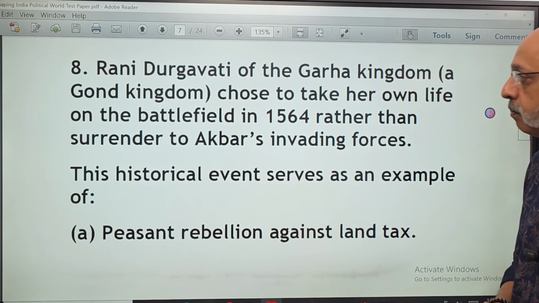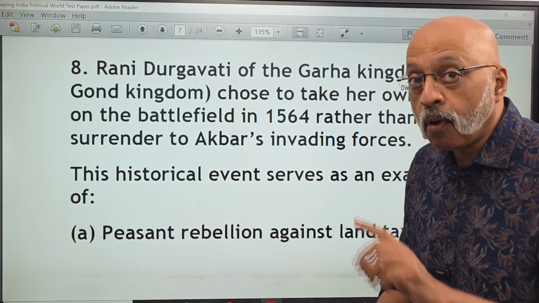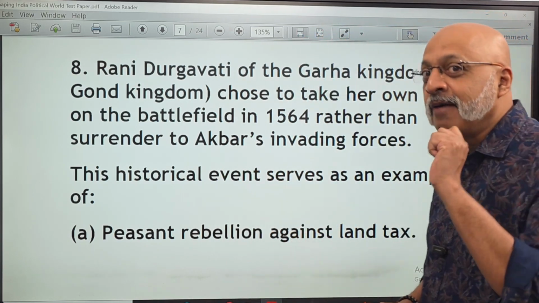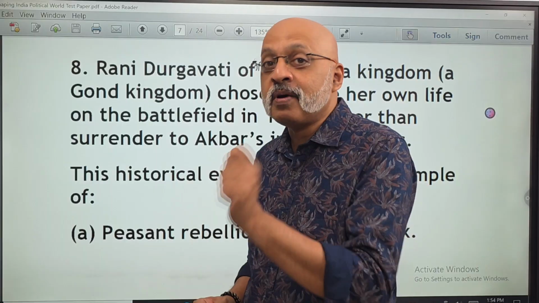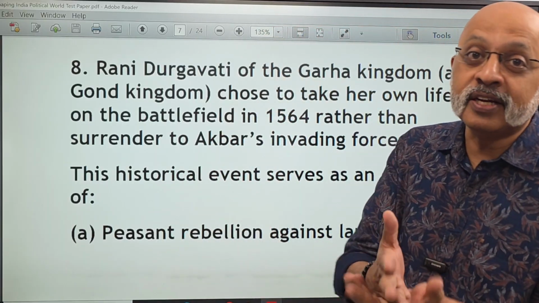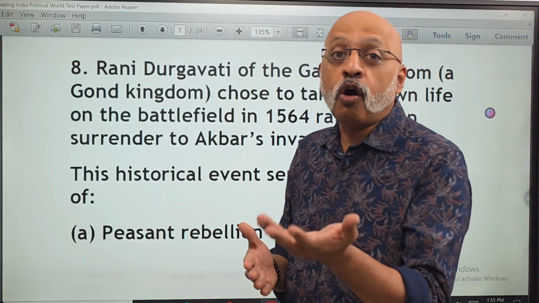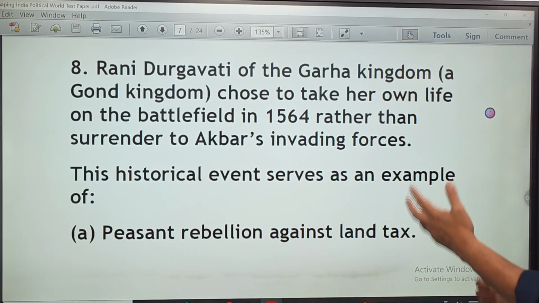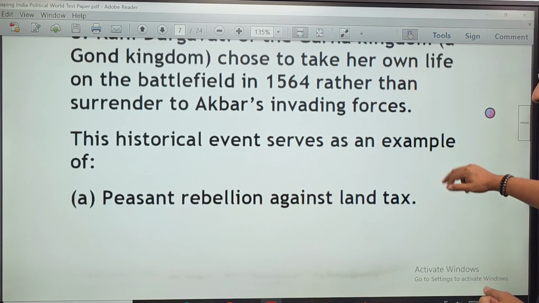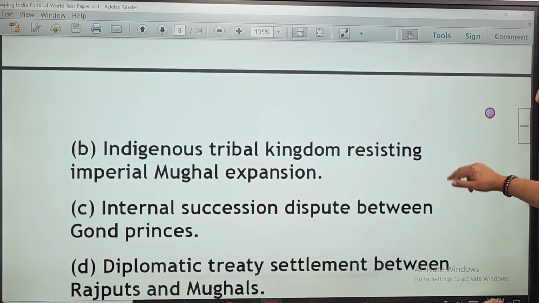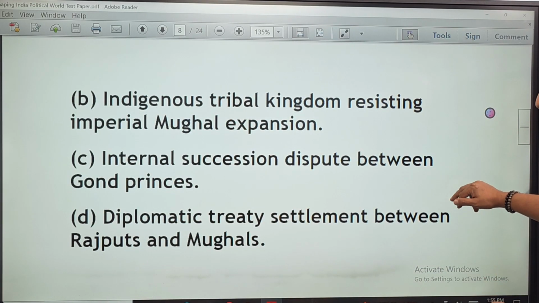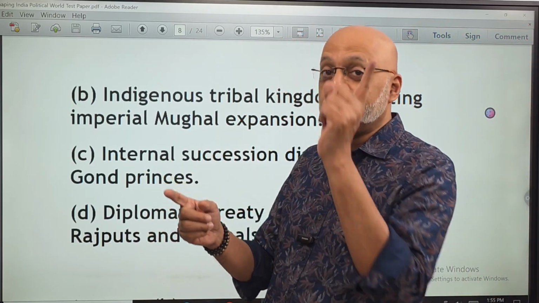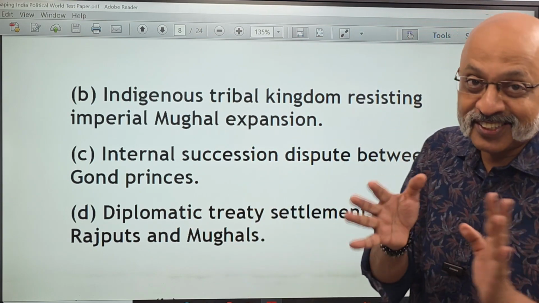Let's look at question number 8. Now this is put as a box on a left-hand side page of your textbook. So you see that I read it so carefully that I even remember where it came, how it was in the textbook. That's the kind of ability to recall I want each one of my students to have. So Rani Durgavati of the Garha kingdom, option A, option B, option C, and option D. Now, I just hope that they don't change this and it comes on the right hand side page.